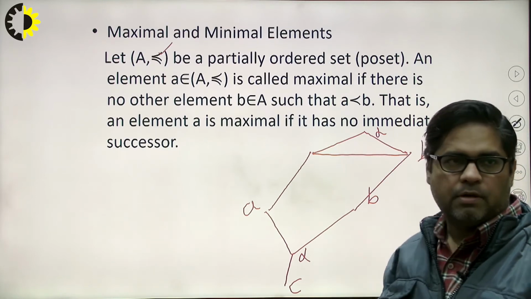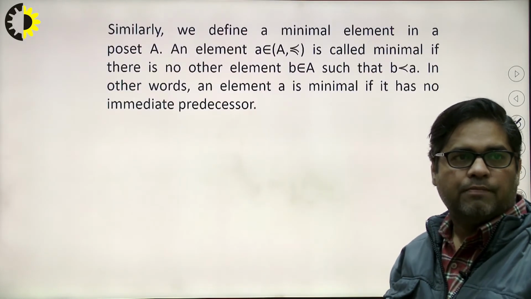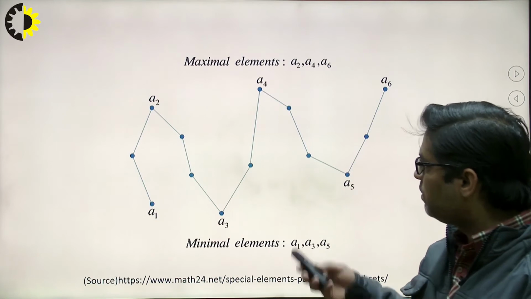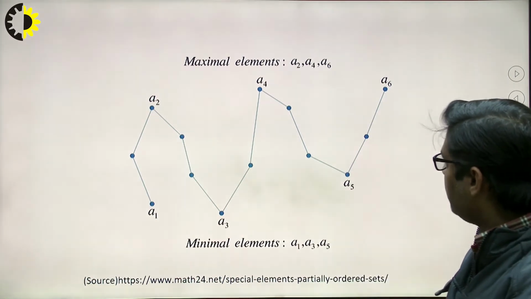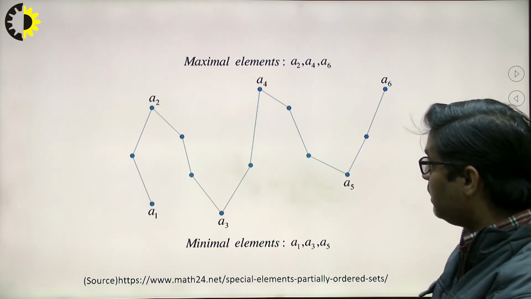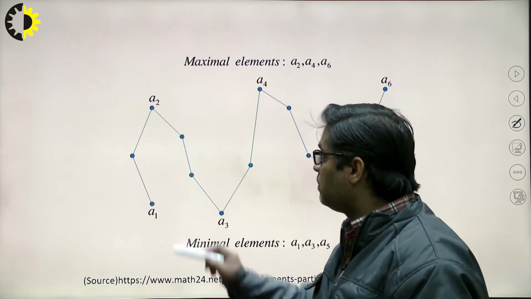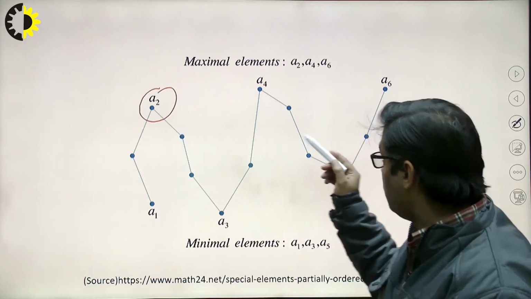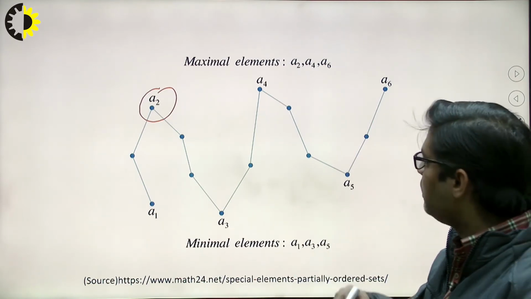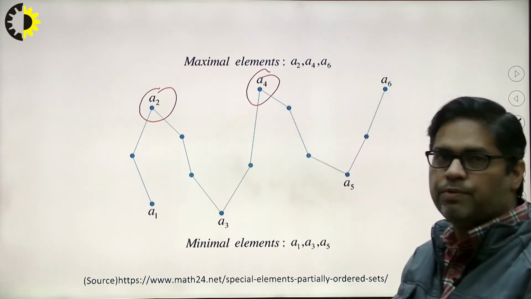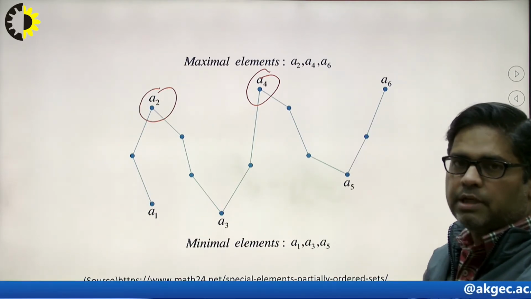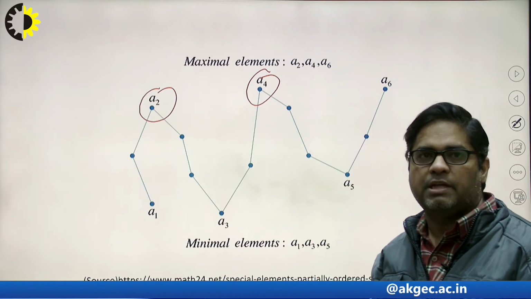So here in an example I want to show something. Here we have a Hasse diagram, in which the elements are given as A1, A2, A3, A4, A5, A6. If I ask myself who is greater than A2, giving an answer is very tough, because I don't know about A4 and A6. So I am saying that A2 is a maximal element. Similarly for A4 also, I don't know which one is greater than A4, because no one is greater than A4. So I can say that A4 is also maximal here.